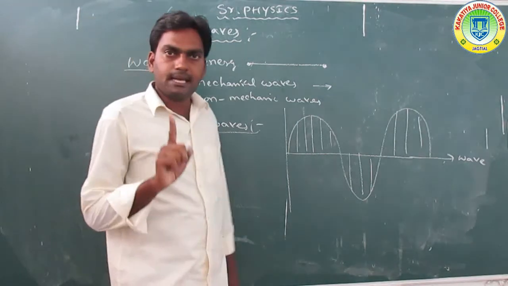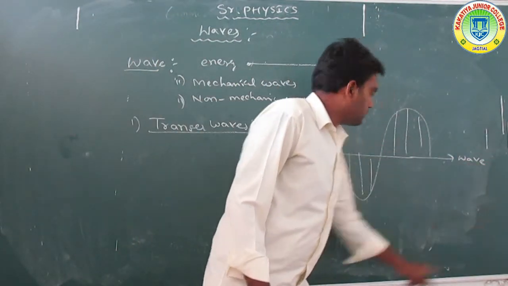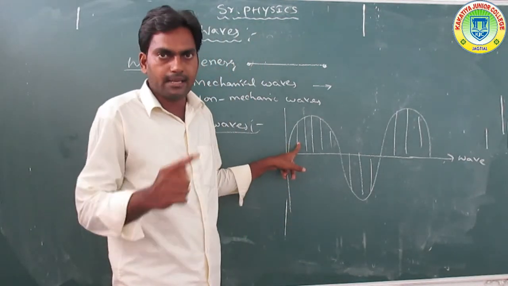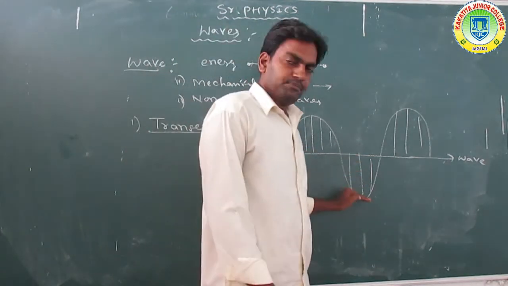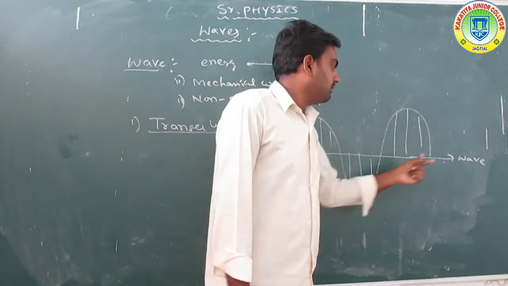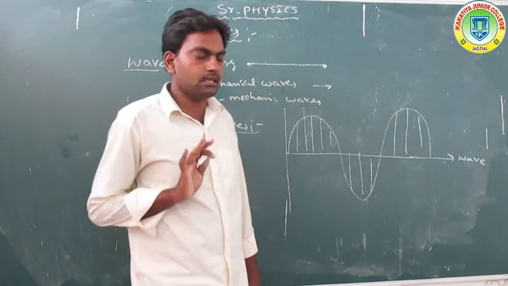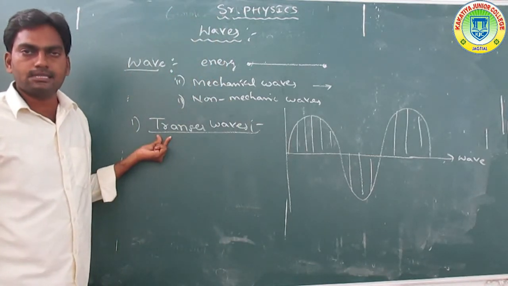Once again, this is the wave propagation, as in water waves or a string. These particles are vibrating perpendicular or normal to the wave propagation, and that is called a transverse wave.